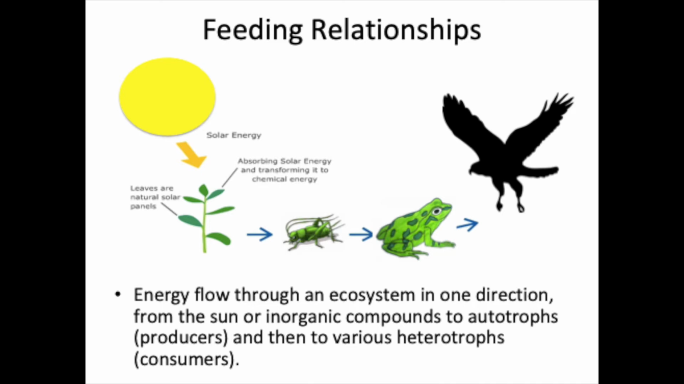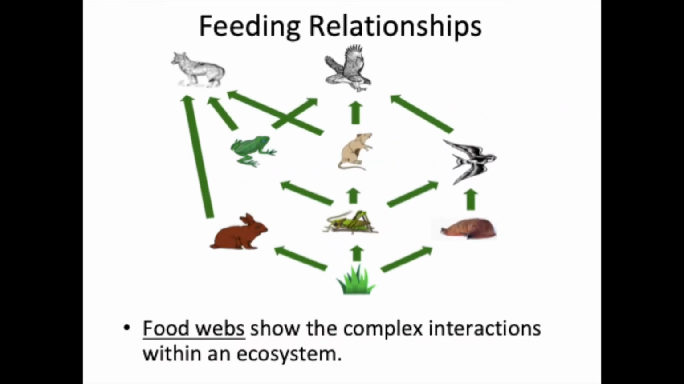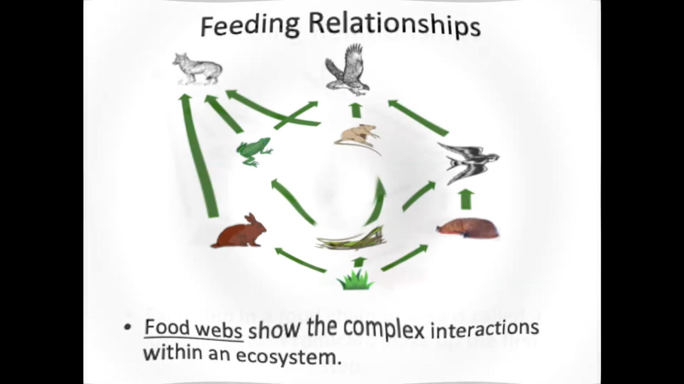Energy flows through an ecosystem in only one direction, from the sun or inorganic compounds to autotrophs, and then to various heterotrophs, as you can see in this food chain. Corn goes to the mouse goes to the owl. It's as simple as that. A more complex way of looking at it is a food web. It shows the complex interactions within an ecosystem.